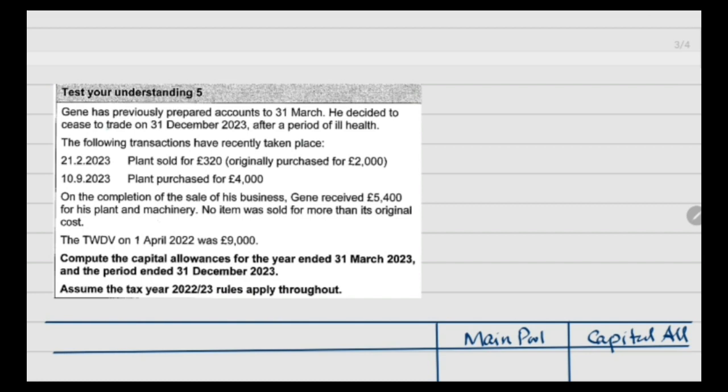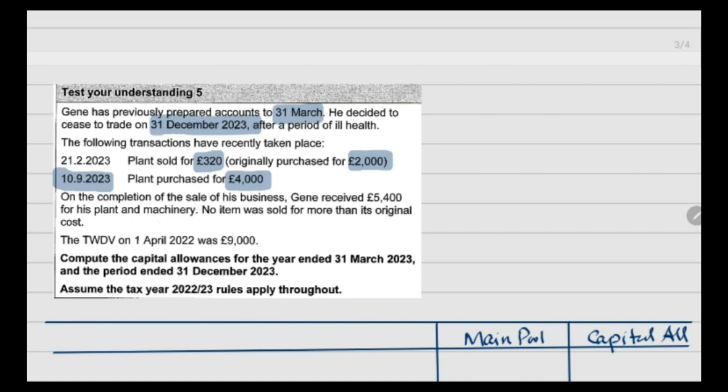Test understanding 5. Jin has previously prepared accounts to 31st March. He decided to cease to trade on 31st December 23, after a period of ill health. The following transactions have recently taken place. On 21st February 2023, plant sold for 320. Originally it was purchased for 2000, so we have to deduct the value 320. And on 10th September 23, the plant is purchased for 4000.